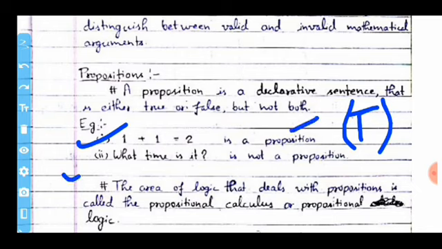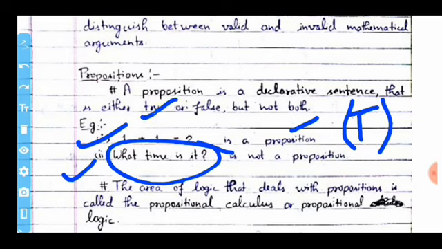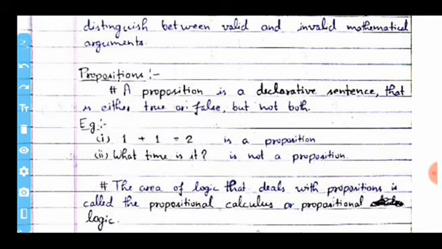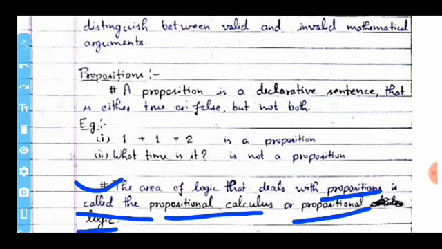But the second example is, what time is it? This cannot be identified as a true or false statement, so it is not a proposition. Now the key point is that after understanding the logic, rules and proposition, the area of logic that deals with propositions is called propositional calculus or propositional logic.